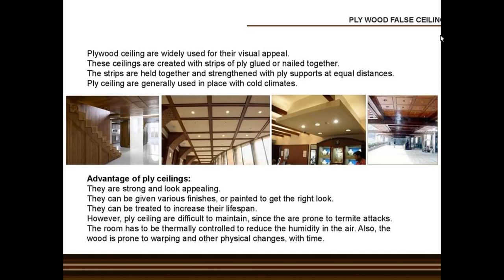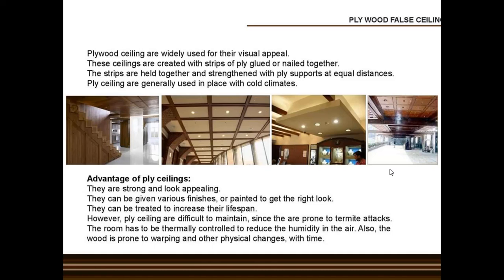Then plywood false ceiling. If we use the plywood, then it is called as the plywood false ceiling. So plywood ceilings are widely used for their visual appearance. So this is again the aesthetical view, or this is again required for the aesthetics of a building. These ceilings are created with strips of ply glued or nailed together. The strips are held together and strengthened with ply supports at equal distances. Ply ceilings are generally used in place and cold climate.